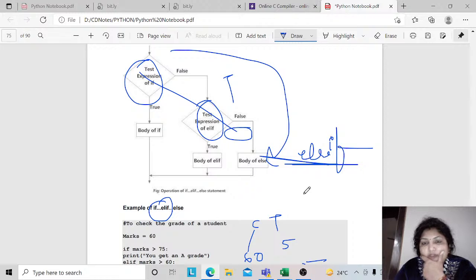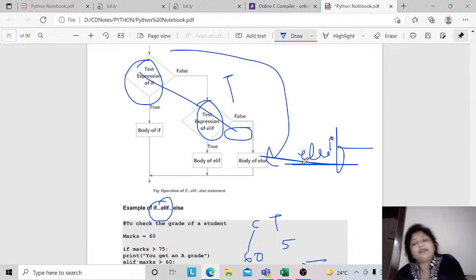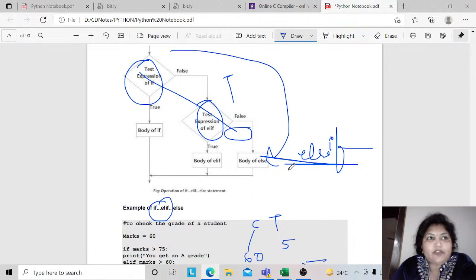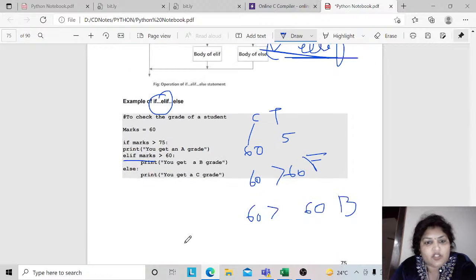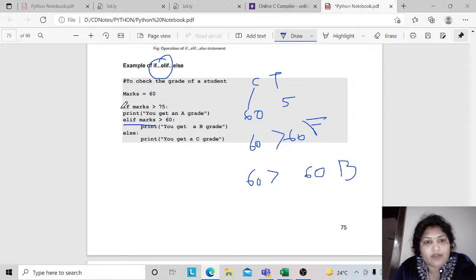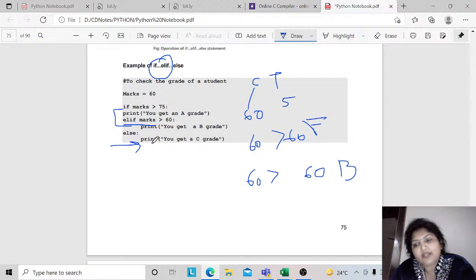So if you have an if statement in your program, always check it, use it with the else part also, because the else part will give you the false part of the condition, right? So over here, like you have seen, there are two conditions, both have not matched, then only it is going to check for the false part. If none of the conditions met true, then the false part is only a single part, so the false part will be executed over there, right?